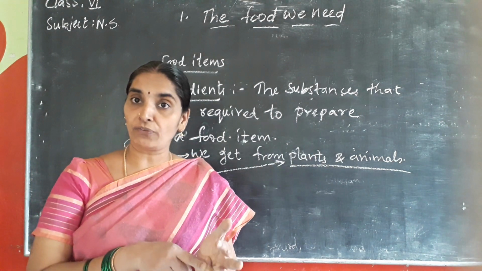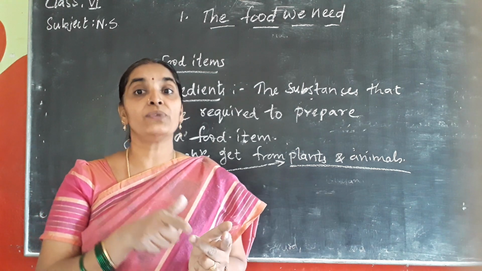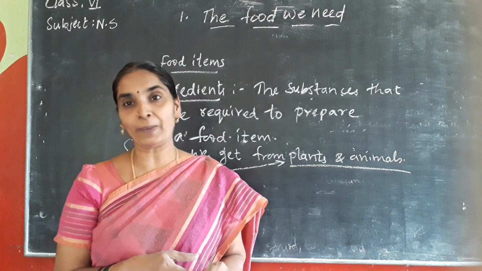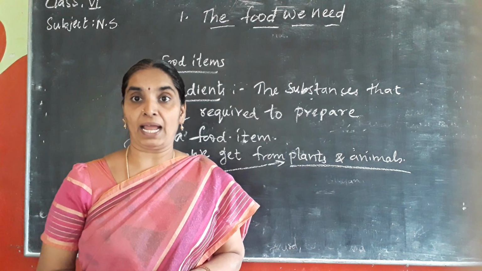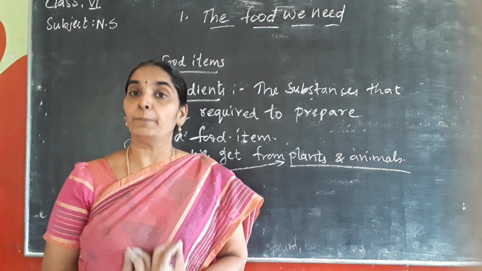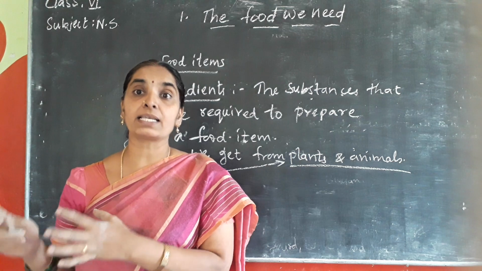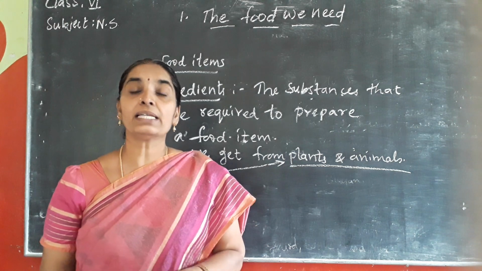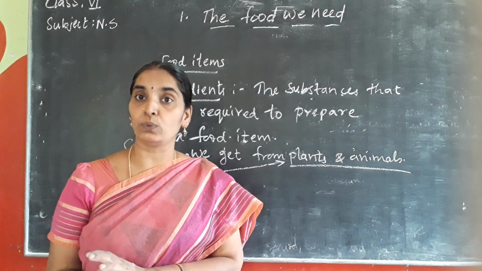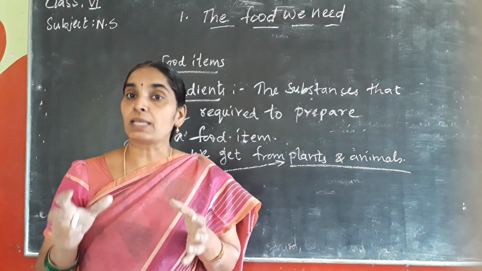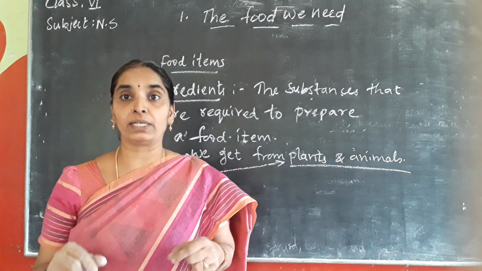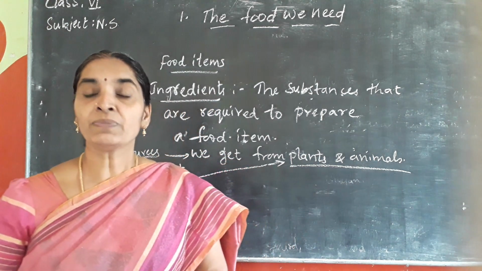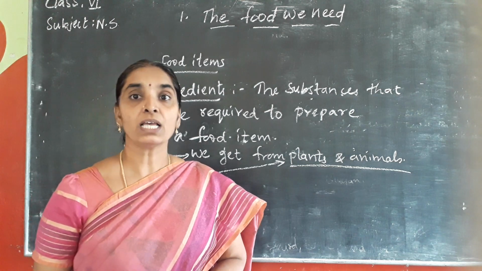We eat roots of plants, we eat seeds of plants, we eat stems of plants, we eat leaves of plants, and also we include flowers of plants. So all the parts of the plant are included in our diet, but different plants give us different parts that are used as our food. In some plants, all the parts are used as food, but especially some parts of the plant are used as food for us on the whole. Okay children, now we'll see what are the parts of the plant that are used as food.